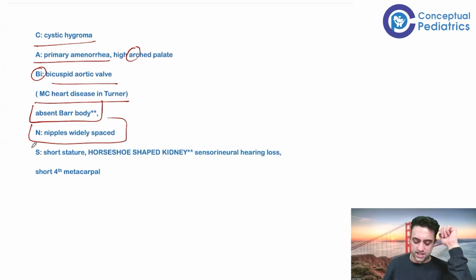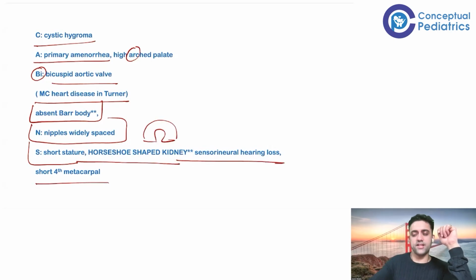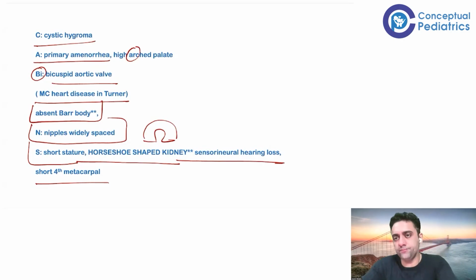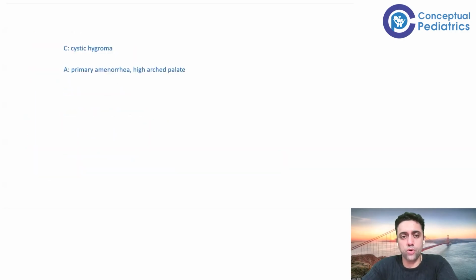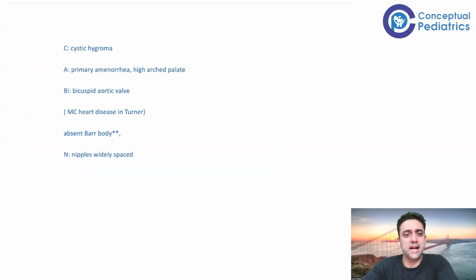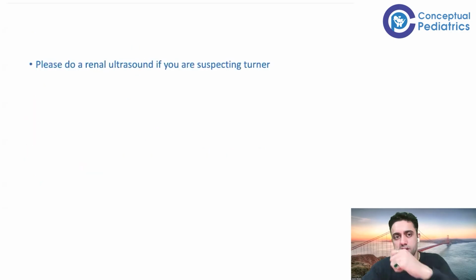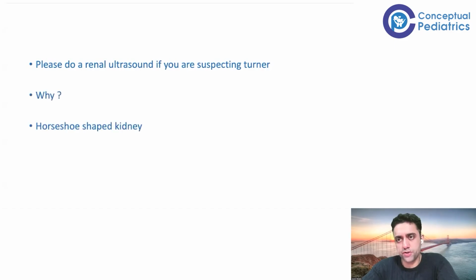Low cabins. S for short stature, S for horseshoe shaped kidney, S for sensory neural hearing loss, and S for short fourth metacarpal, the fourth finger is short. So very interesting. Short stature, horseshoe shaped kidney, sensory neural hearing loss, and short fourth metacarpal. So this is low, and this is cabins, low cabins for Turner syndrome. And that's why, please do a renal ultrasound in a case of Turner syndrome. Why? Because horseshoe shaped kidney is there. That's why ultrasound is important.